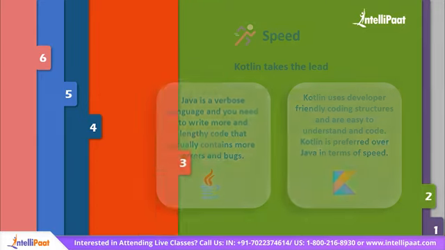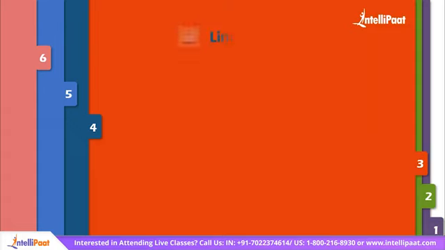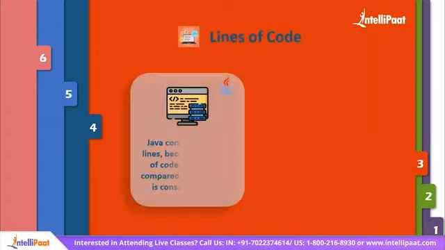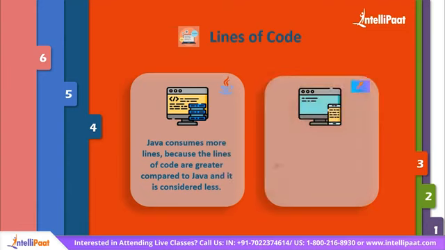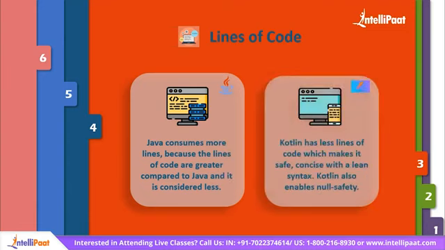Now, our third factor is based on lines of code. Coming to the lines of code, compared to Java, Kotlin has fewer lines of code, which makes it safe and concise with a lean syntax. Kotlin also offers null safety, where it avoids the null pointer exception. If we try to assign or return null to a variable or a function respectively, then it won't compile. Now, we will see this along with an example.